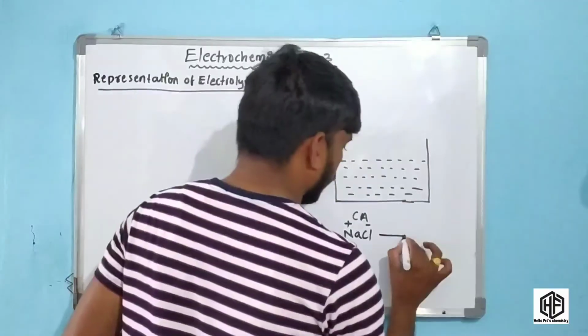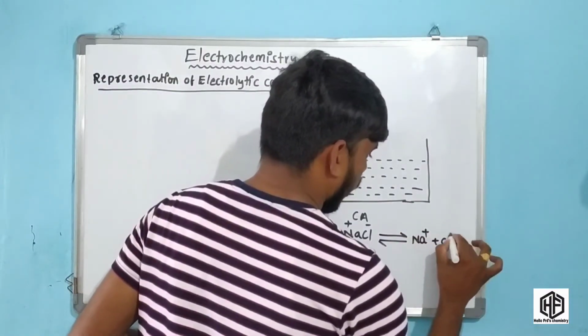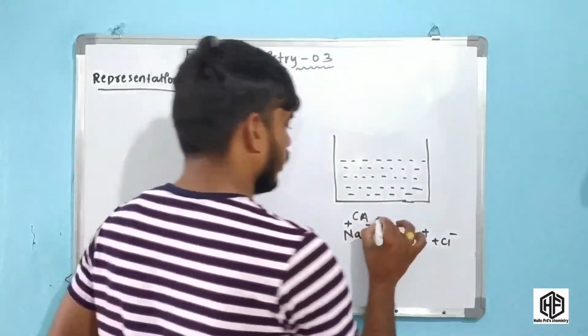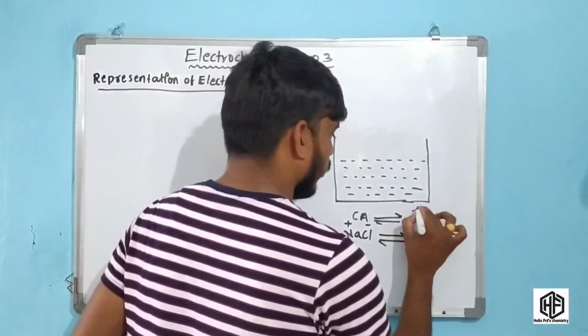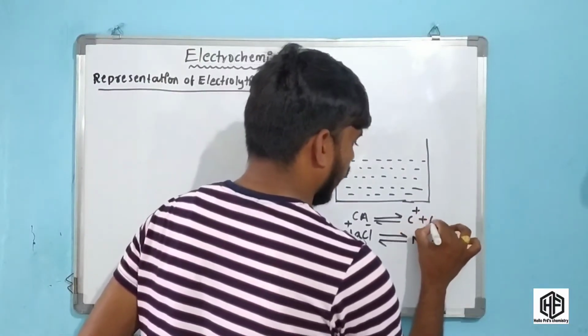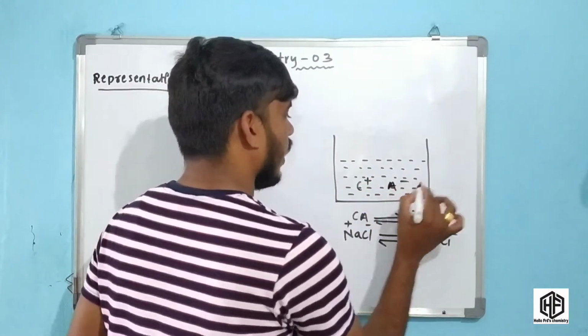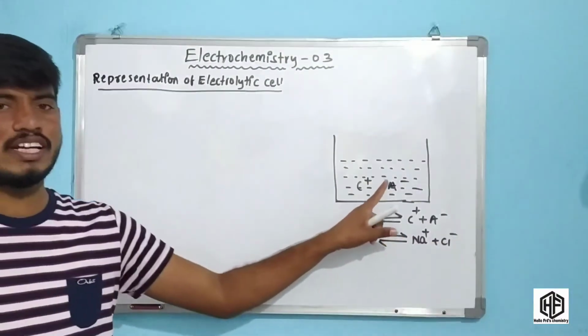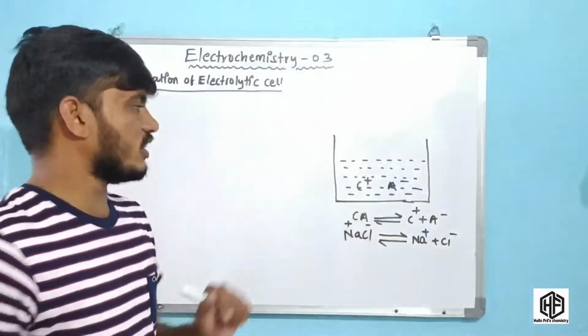At equilibrium, what happens, friends? Dissociation takes place, giving Na plus and Cl minus. At the same time, the electrolyte solution is represented as CA. At equilibrium, it gives C plus and A minus, cations and anions. Here this is C plus and this is A minus. Okay friends, this is the electrolytic solution. The electrolytic solution is an ionic compound.